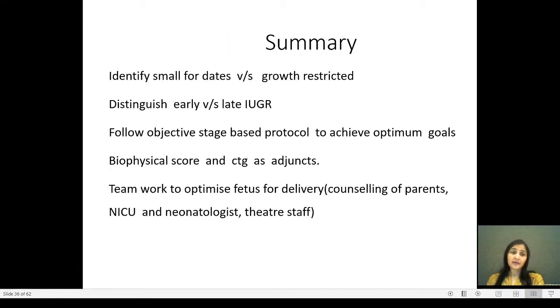So in summary, we should identify a small for dates fetus versus a growth-restricted fetus, distinguish between early and late IUGR, follow objective stage-based protocols, do biophysical score and CTG as adjuncts and not as primary tools, and have a teamwork to optimize the fetal outcomes, such as counseling of parents, NICU care, and involving the neonatologist and theatre staff. Thank you.